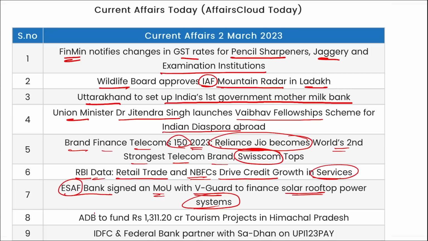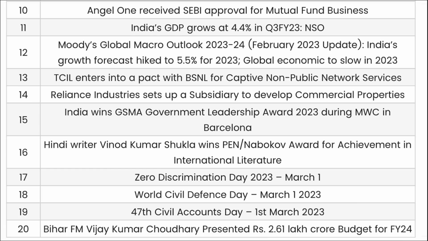All right. Then Asian Development Bank to fund 1,311 crore rupees for tourism infrastructure projects in Himachal Pradesh. And this will be for phase 1. IDFC and Federal Bank have partnered with Sadhan on UPI 123 Pay. Next, Angel One has received SEBI approval for mutual fund business.